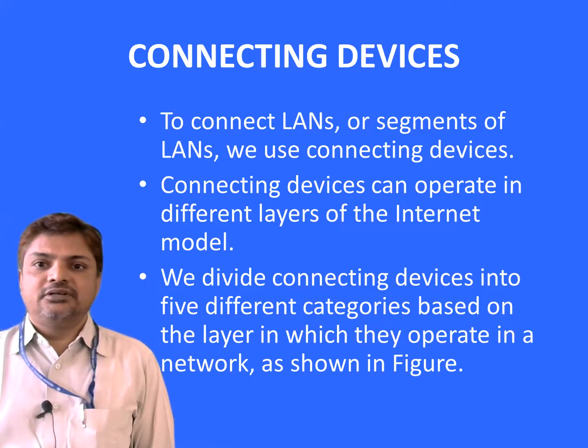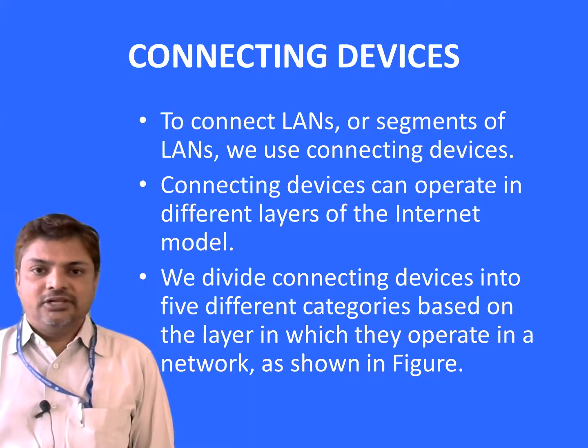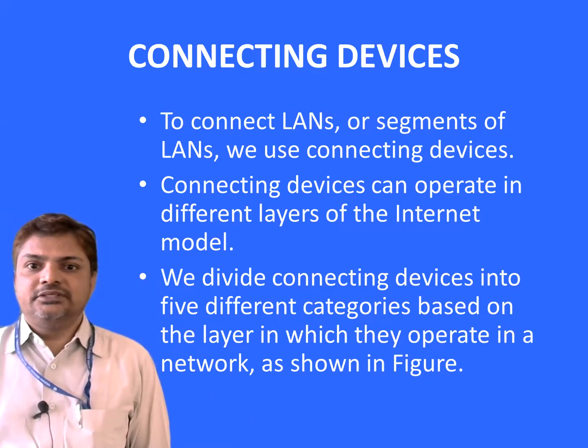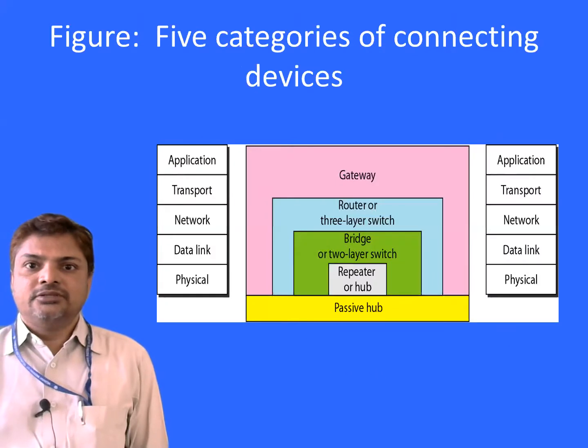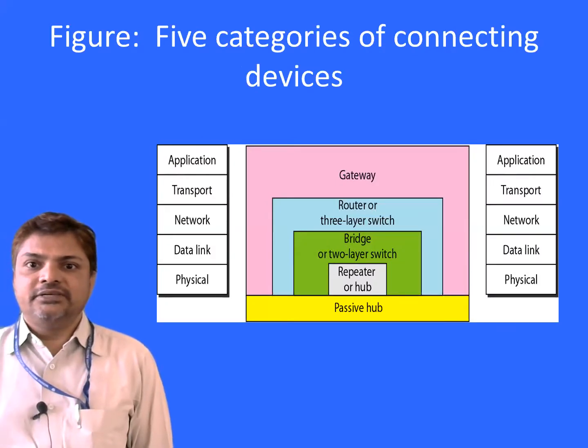These are the different connecting devices that are available for connecting between different switches or between different hosts and so on. Connecting devices can operate in different layers of the internet model. We divide connecting devices into 5 different categories based on the layer in which they operate in a network. So these are the 5 categories of connecting devices.